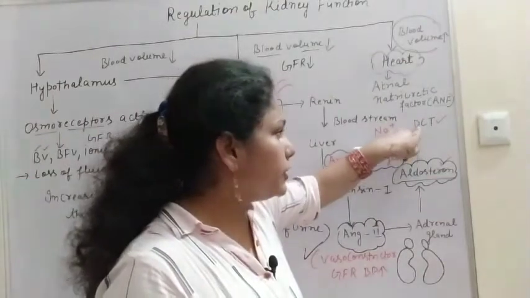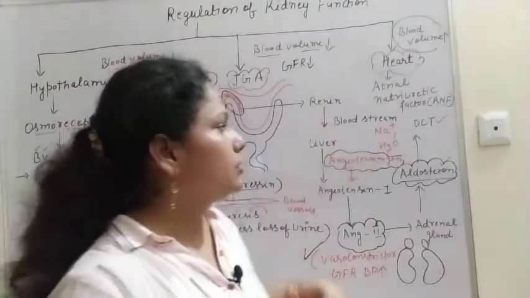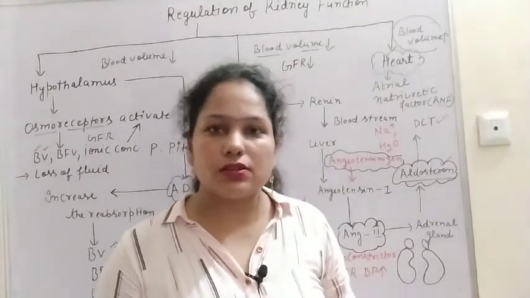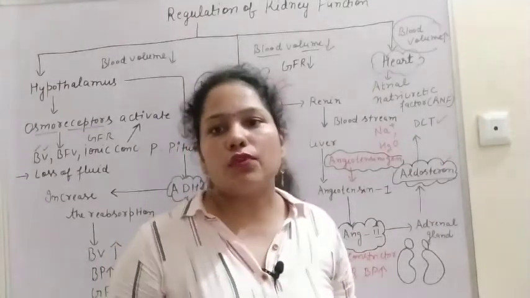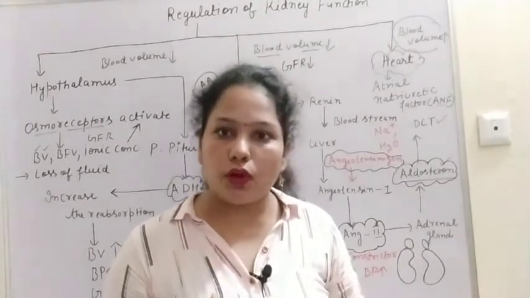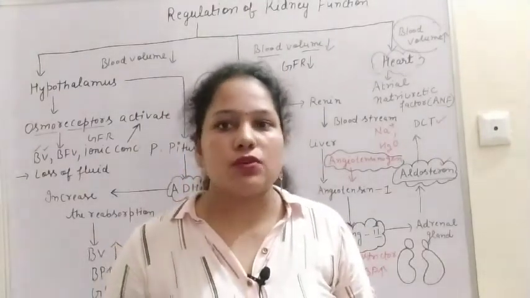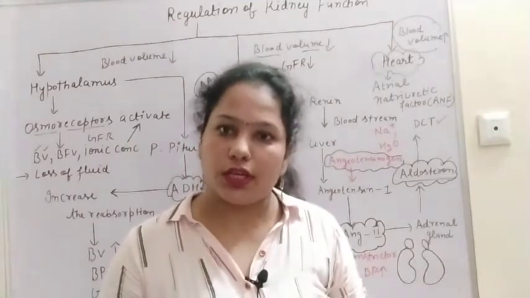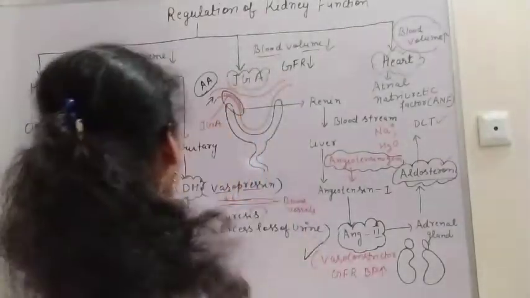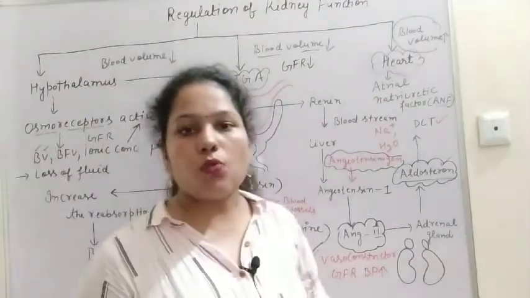From the DCT there will be increased absorption of sodium ions and water reabsorption, and if water reabsorption increases, then concentrated urine is removed from our body. That is our main aim, because here the body fluid volume has decreased, so we have to concentrate our urine, and that concentration is done by two mechanisms: first the hypothalamus and second the JGA.